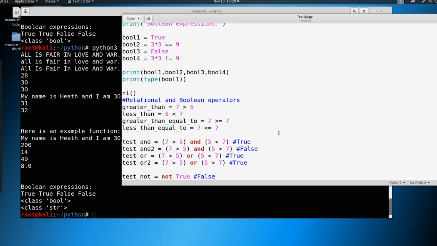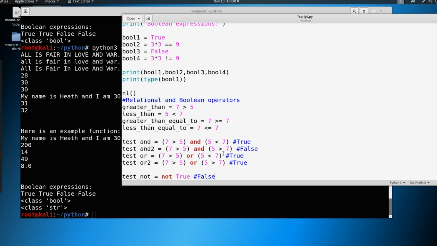Really, all you have to think about, though, is Boolean operators and these expressions. The most important things to take away from this are not just the true and false, but the greater than symbols, the less than symbols, all these different types of operators that we can utilize here. And that we can also utilize things such as and, or, and not as well. So we're just adding more tools to our toolkit and more things to think about.